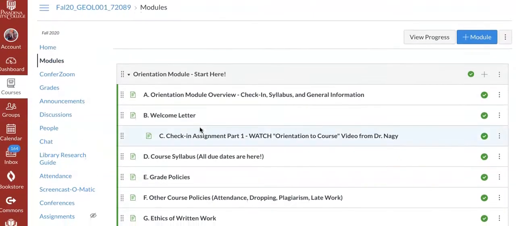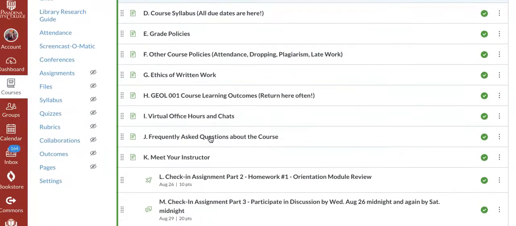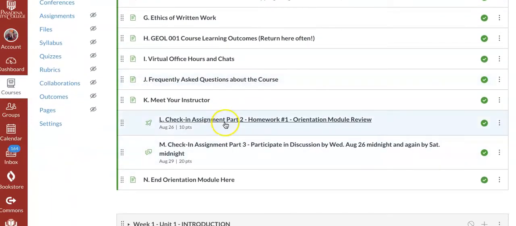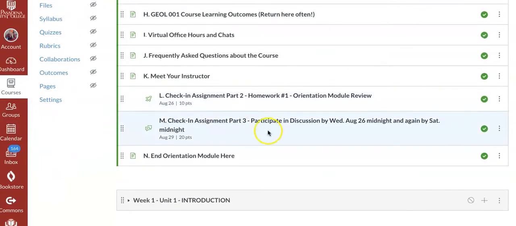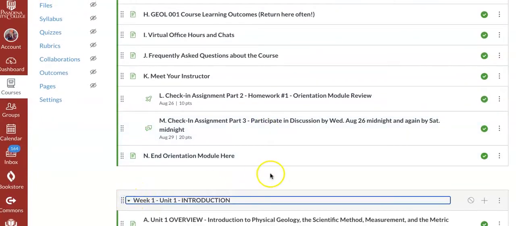So the 3 things you need to do by Wednesday at midnight are the check-in, or watch this video, which you're doing right now. So boom, that's done. There's nothing else to do. The homework, which again, you get 3 attempts, and it's just making sure you've read through this material, and then the discussion. Now let's look at Unit 1.